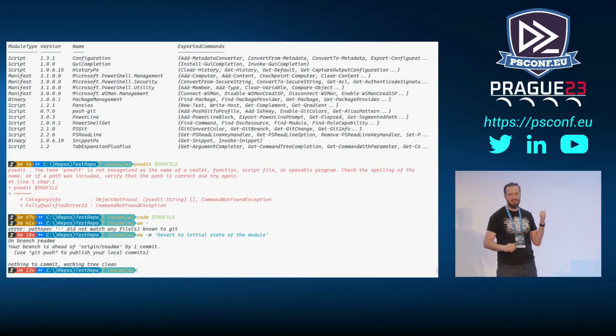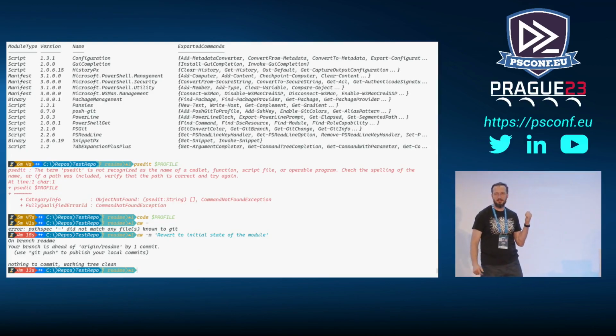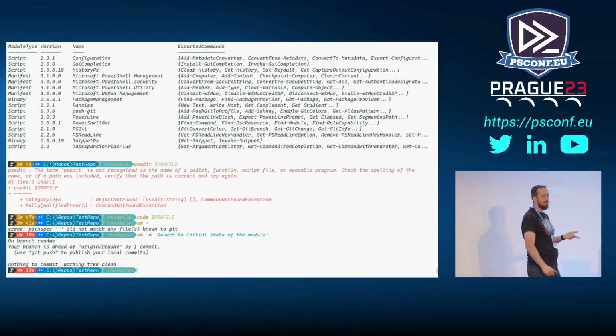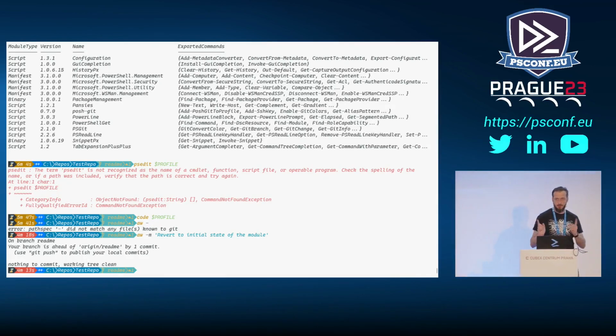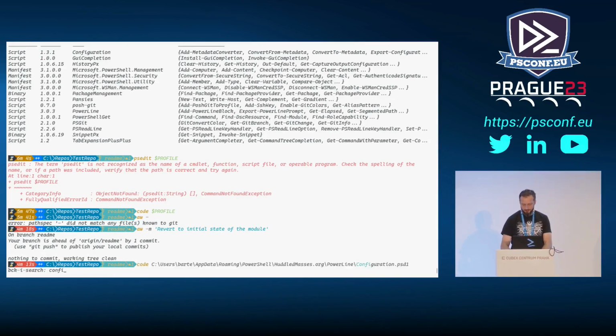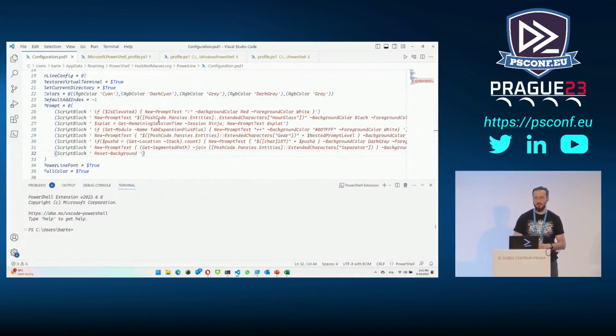Yeah, so this one is actually, I was hoping somebody would notice that. I mentioned that Powerline is something you can configure, right? So I actually wanted to show you as well. That's a good bridge to what I wanted to show you for that one. What I like about Powerline is that you can define your own completion texts in it. One of them here, somewhere at the beginning, is get remaining session time. I just created my own function for that, which checks the time and makes sure how much time I have left.